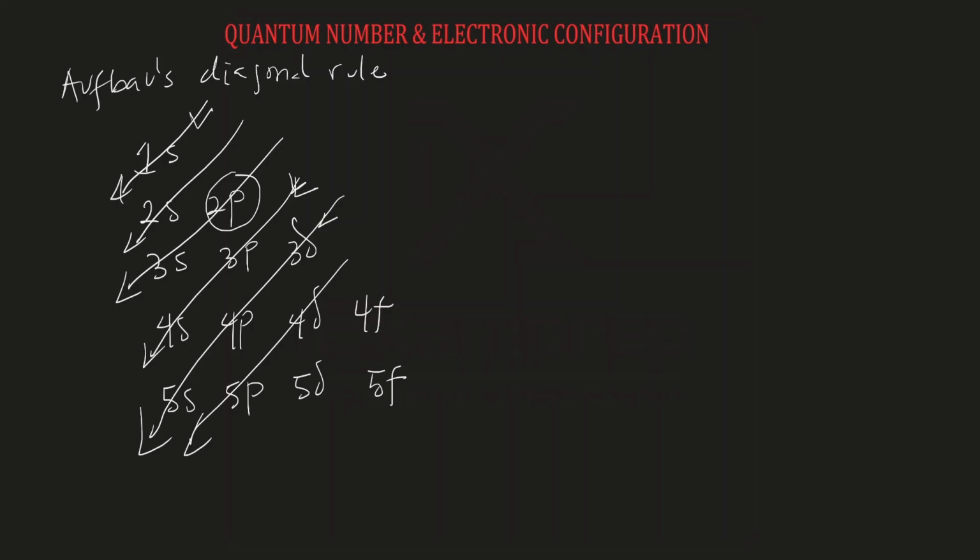The orbital with the lowest energy will be 1s. The second arrow will be 2s. Now we'll go to the third arrow, but we'll start counting from the top. So the next one will be 2p. So the energy of 2s is lower than 2p, and we must move down the arrow. The next one will be 3s.